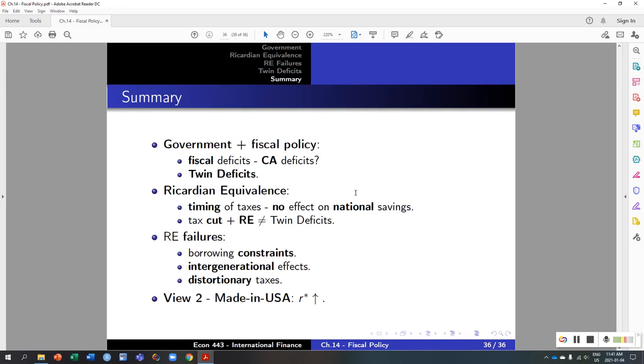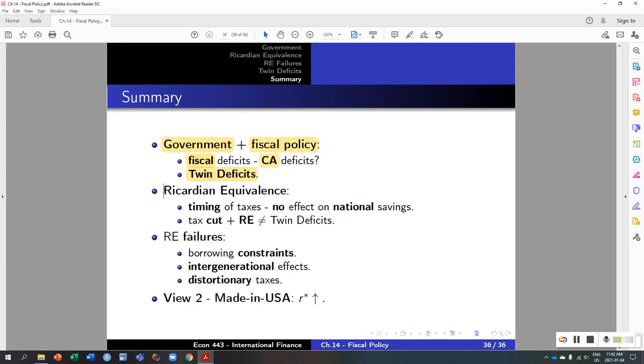Okay, so let's quickly summarize this chapter. What we did here is we brought the government in order to be able to talk about fiscal policy, and in particular how fiscal deficits, which are part of fiscal policy, can be related to or even causing the current account deficits that we observed, and we call this the twin deficits hypothesis.